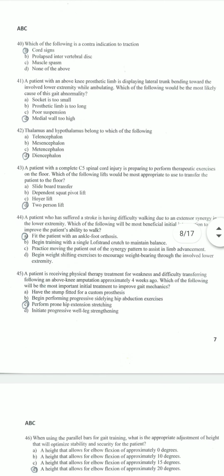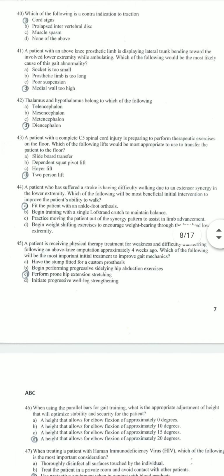Cord signs. A patient with an above knee prosthetic limb is displaying lateral trunk bending towards the involved lower extremity while ambulating. Which of the following would be the most likely cause of this gait abnormality? Medial wall too high. Thalamus and hypothalamus belong to which of the following?